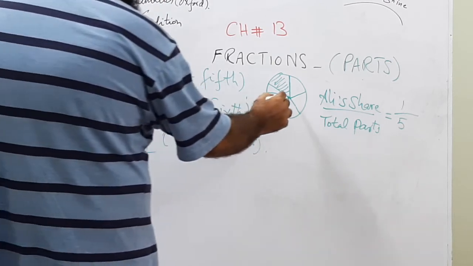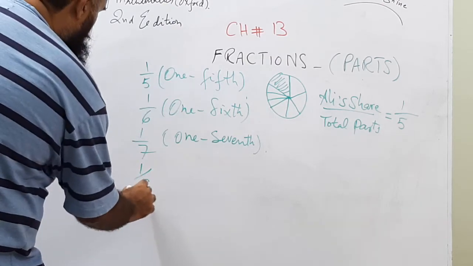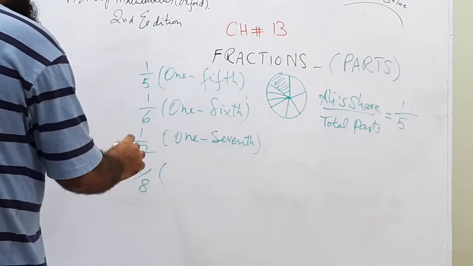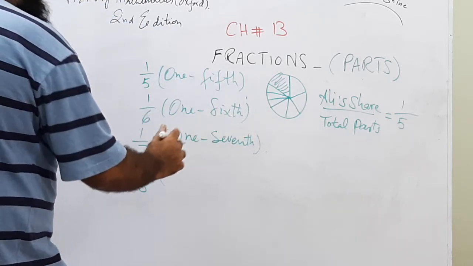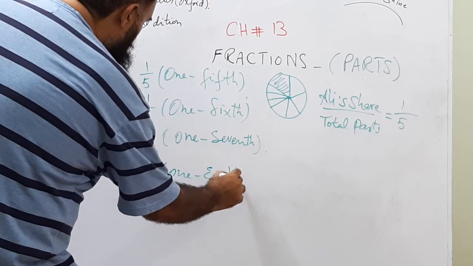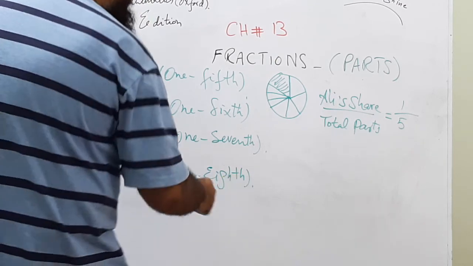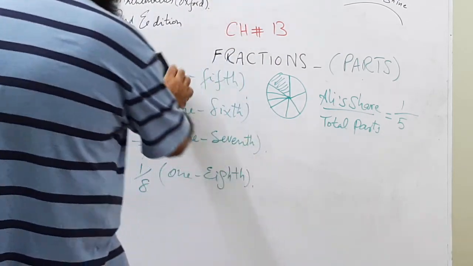And if we increase the parts to 8 parts, it will be 1 over 8. He got one slice or one share out of 8 equal parts. It will be 1/8. So likewise, it will be 1/9, 1/10, and so on and so forth.